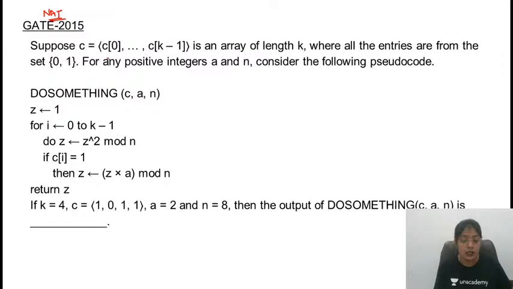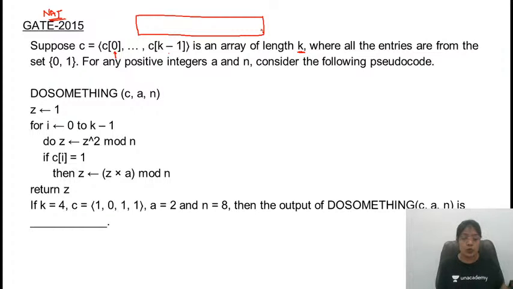Suppose C is equal to C of 0, C of 1 and so on up to C of k minus 1, an array of length k. Obviously the length is k because the index starts from 0 and goes till k minus 1, so the total number of elements will be k. So C is nothing but a one-dimensional array of length k. What k is, we need to get to know that. Where all the entries are from the set 0 and 1. This means that in the array C, whatever entries you have, the value of the entries can be 0 or 1.